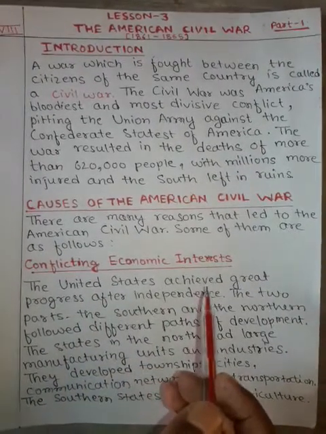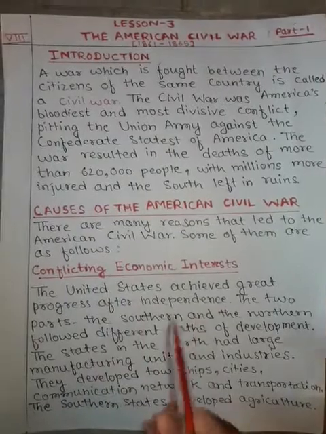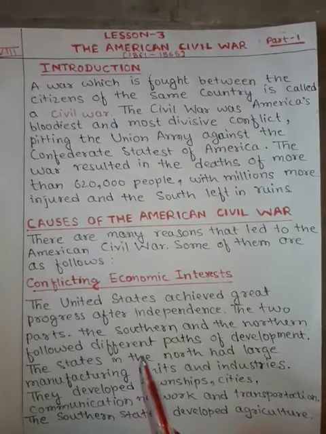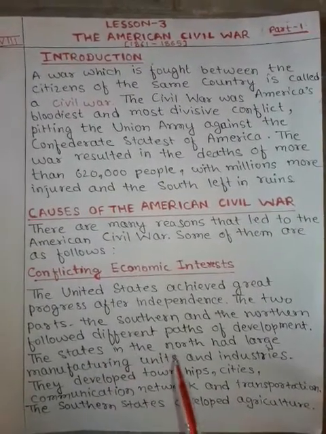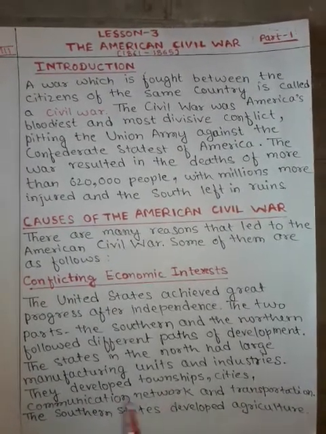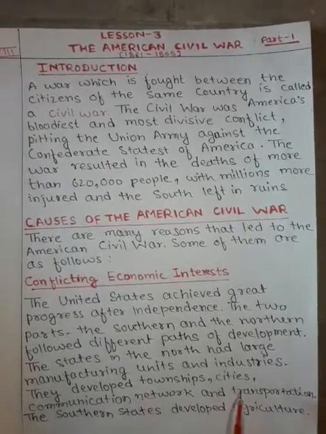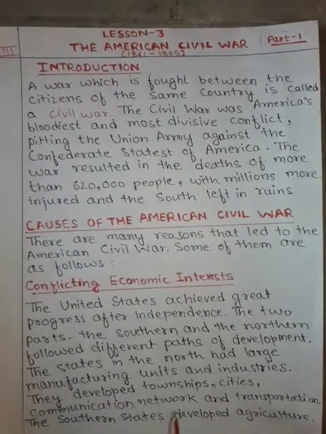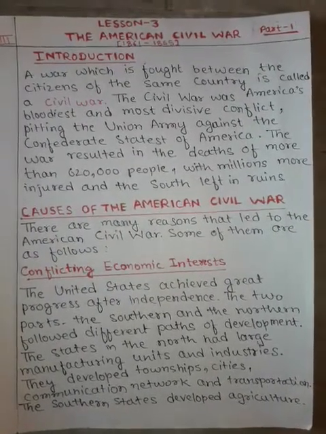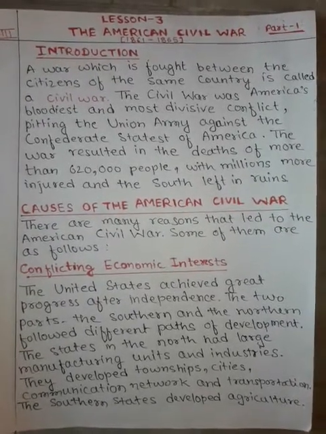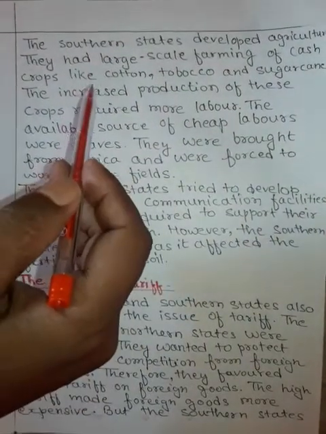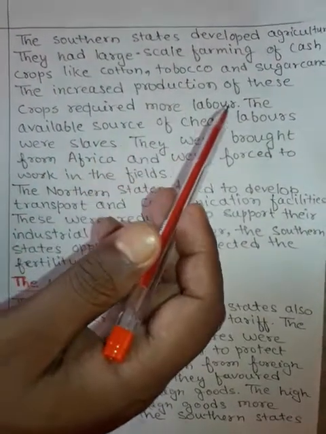Conflicting economic interests. The United States achieved great progress after independence. The two parts, the southern and the northern, followed different paths of development. The states in the north had large manufacturing units and industries. They developed townships, cities, communication network, and transportation. The southern states developed agriculture. They had large scale farming of cash crops like cotton, tobacco, and sugarcane.